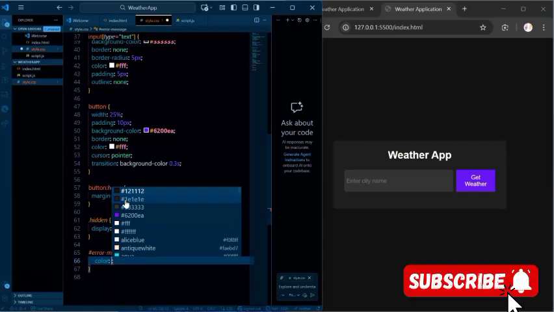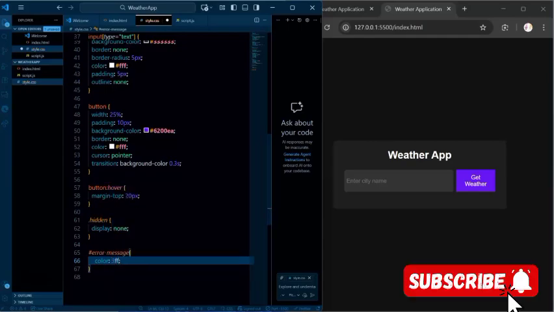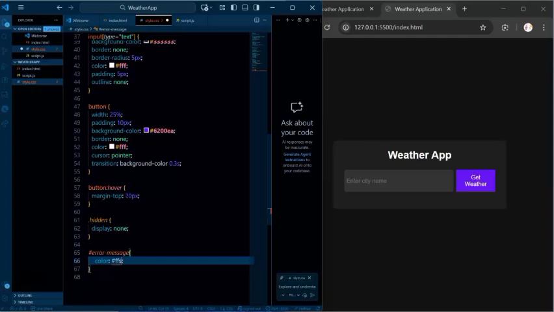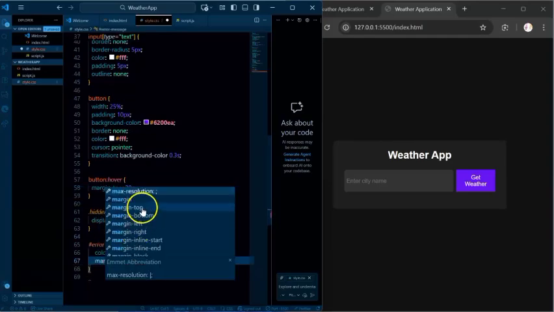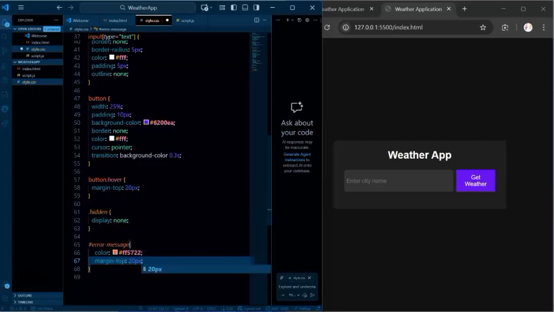You can have the hex code, FF5722. So this should be 5, sorry, not S5. So that's what we want to have there. Then you also want to set the margin top of 20 pixels. So you're going to save that.